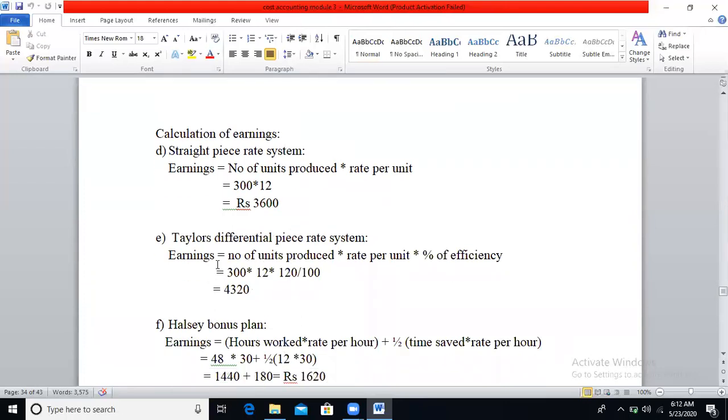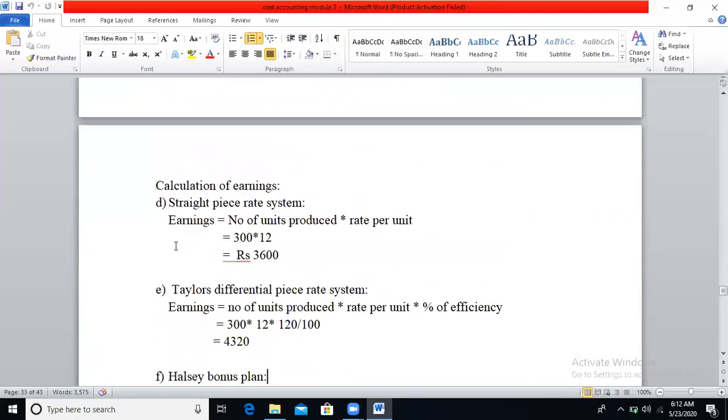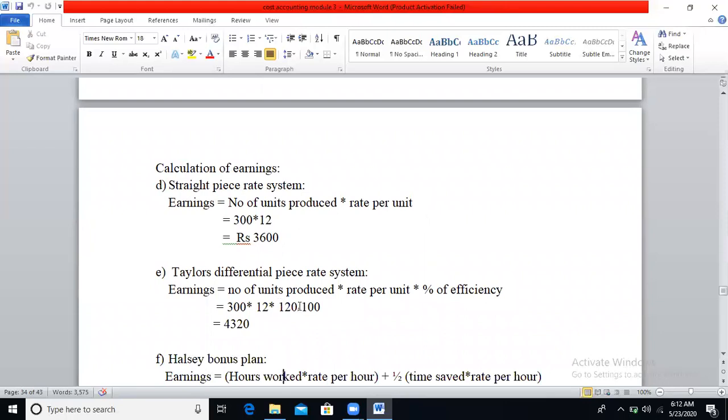The formula is earnings is equal to number of units produced into differential rate per unit. Differential rate per unit is nothing but rate per unit into percentage of efficiency. Number of units produced is 300, rate per unit is 12, and you need to consider whether you have to apply 80% or 120%. Here, the actual output will be more than the normal output. 300 pieces is more than the 240 pieces. That's why we will consider 120%. So 300 into 12 into 120%, if you calculate, you will get 4,320.